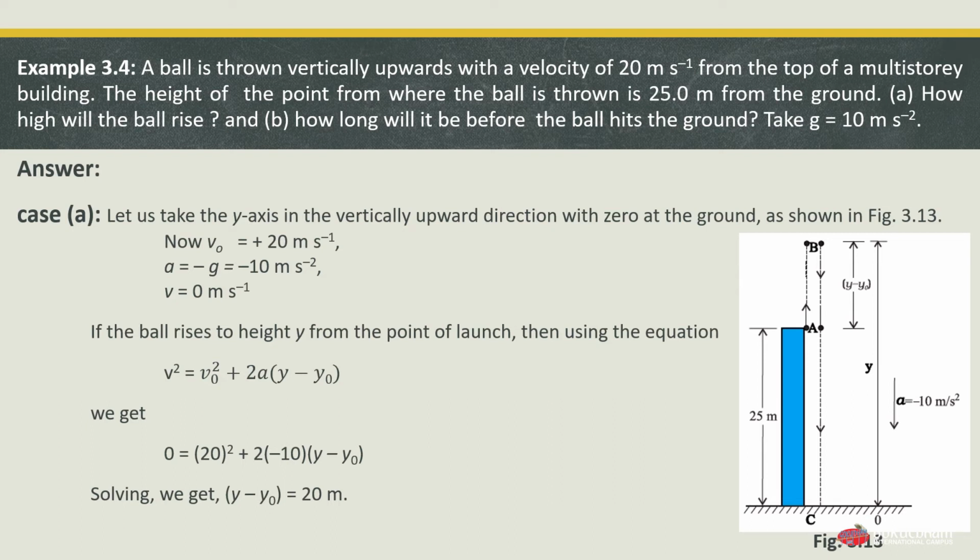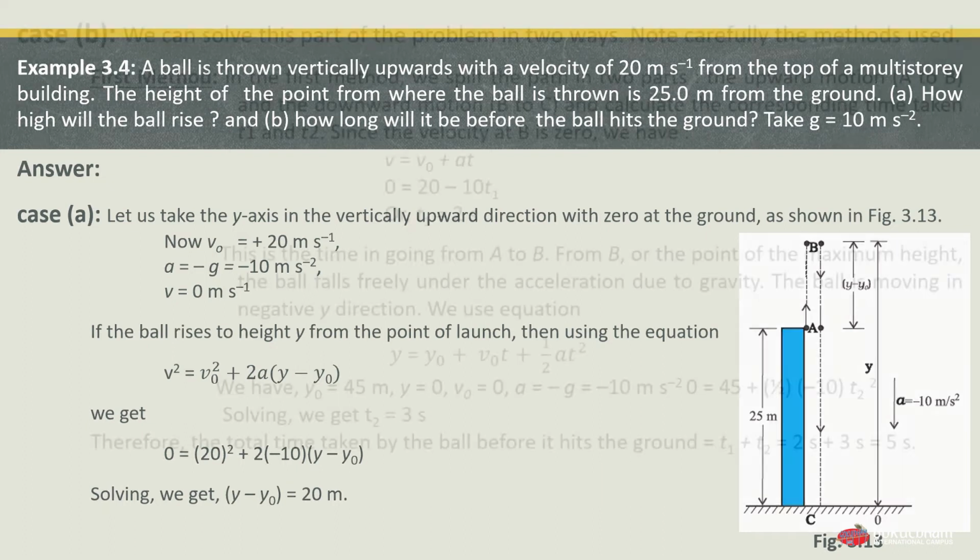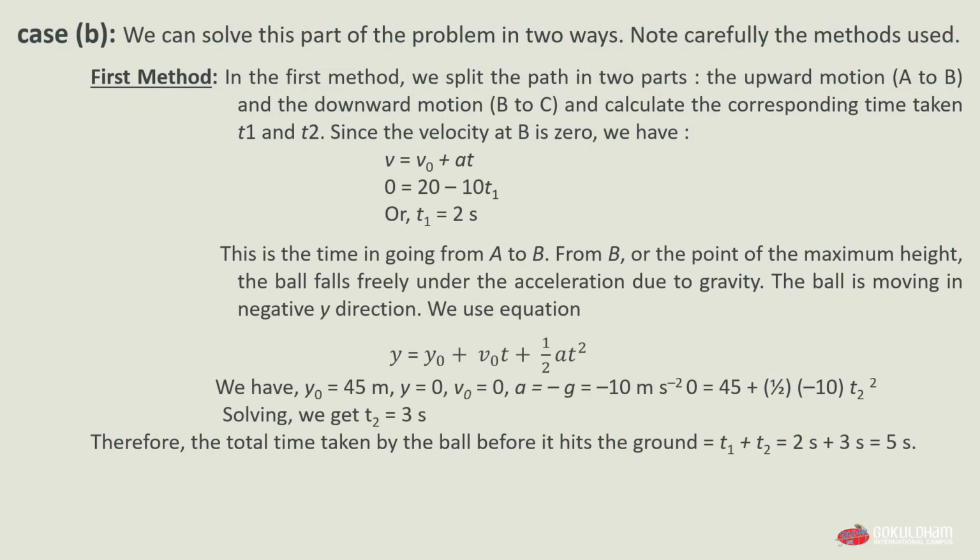Now for case B, we have to find how long it will be before the ball hits the ground. For case B, we can solve this part of the problem in two ways. Note carefully the methods. We will look at the first method. In the first method, we split the path in two parts, the upward motion A to B and the downward motion B to C, and then calculate the corresponding times taken, T1 and T2.